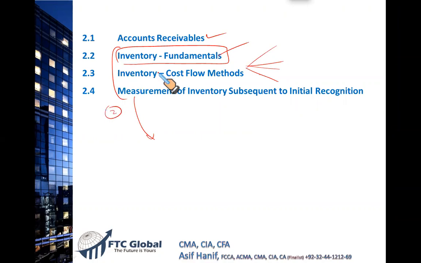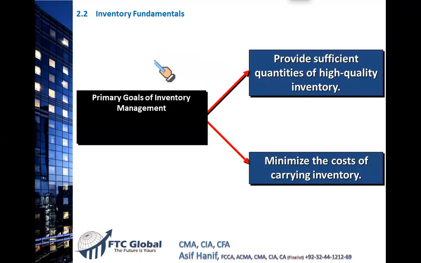So starting first with the basic one, inventory fundamentals. So let's see what do we have here. Inventory fundamentals. First, we'll discuss some basics of inventory, some inventory recording methods. What would be the effect if the inventory is overstated or understated? So this is what we're going to discuss. So why do we hold inventory? Why? So that we can have sufficient quantities when available so that we can meet the needs of our customers. And we do not want to overstock. This is the reason why we should have stock.